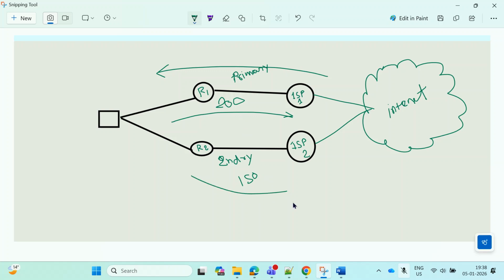In that scenario, the outgoing traffic will follow this primary path, and incoming will also follow this ISP 1 and router 1 link, right? So in that scenario it will be more preferred, and traffic will follow this link. Okay, thanks.